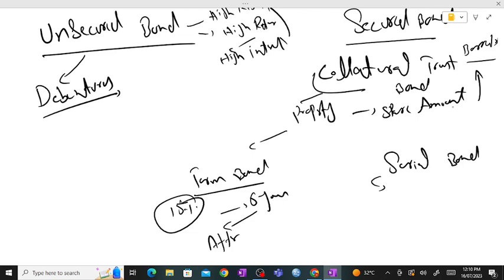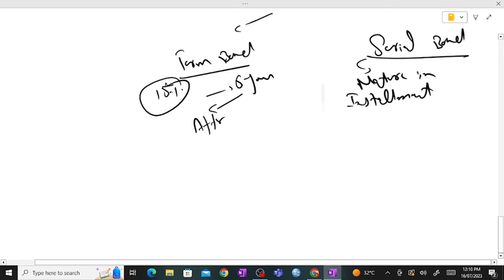While on the opposite hand, a serial bond matures in installments. After 1 year, you would receive principal plus interest, and then the second year, and so on. But this is not happening in the term bond. This only happens in the nature of serial bonds.